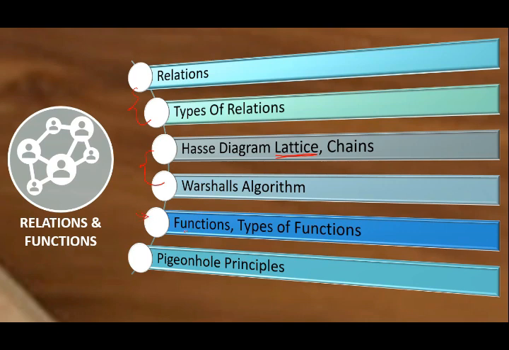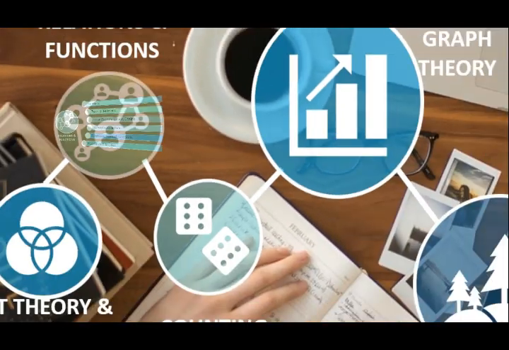Relation and function are kind of similar things, but what is the exact difference between them, in this unit we are going to learn. And the most important thing is the pigeonhole principle. Now this pigeonhole principle is applicable in many different aptitude tests, in different GATE exams, in different competitive exams, and so many exams. We are learning this relation and function because in different computer engineering streams we use relation and function. In DBMS we use relation. In different subjects we also use this relation and function. That's why we are learning this relation and function.